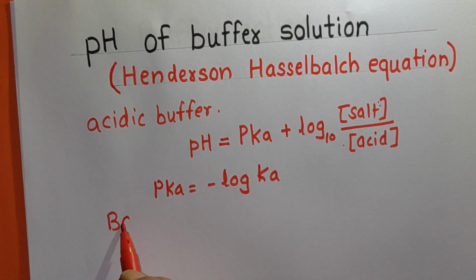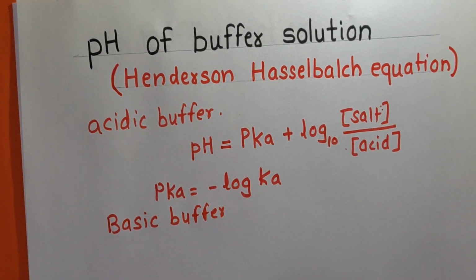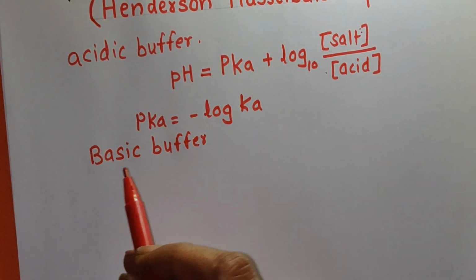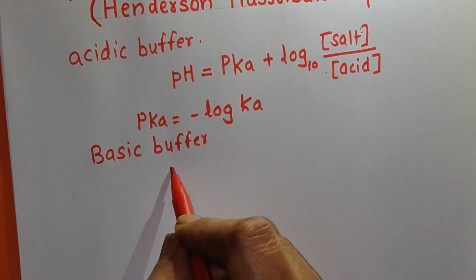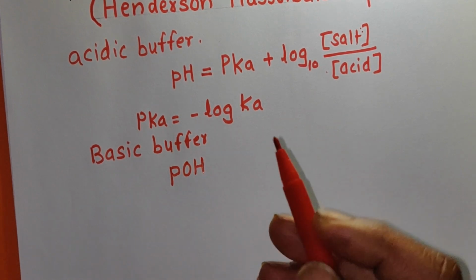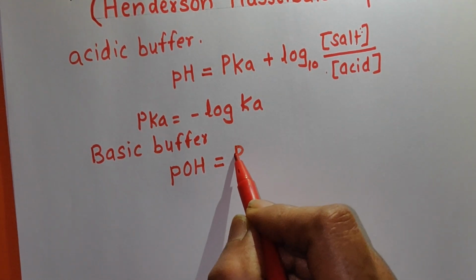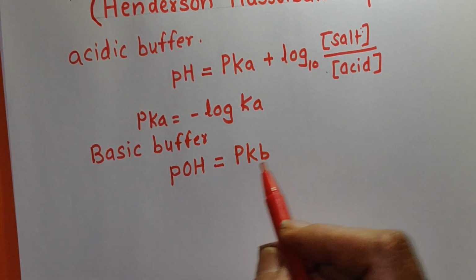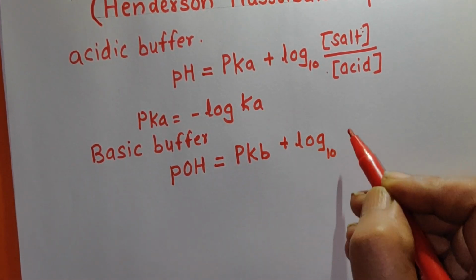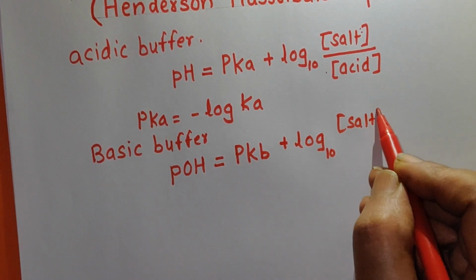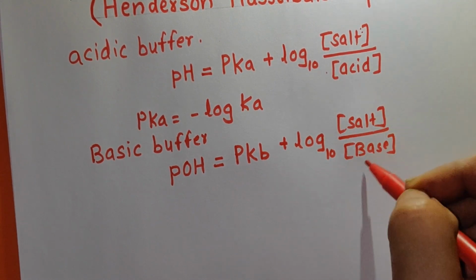And what is pH of basic buffer? How can pH of basic buffer be calculated? See here, what are the changes? For basic buffer, we have to take a weak base, and so we can calculate pOH of the solution. So for basic buffer, pOH of the solution is equal to, see here what is the change, pKb. And what is pKb? It will be minus log of Kb, plus log of concentration of salt divided by concentration of base.